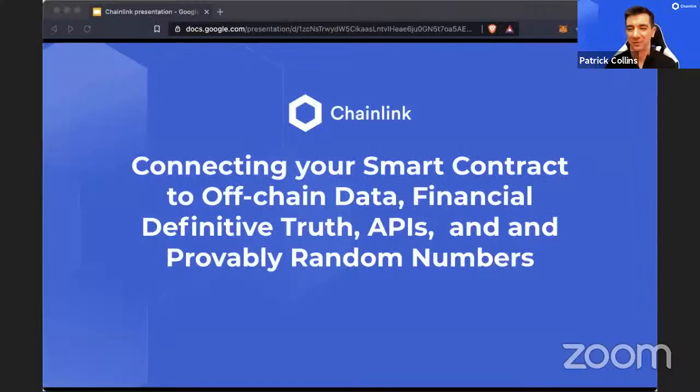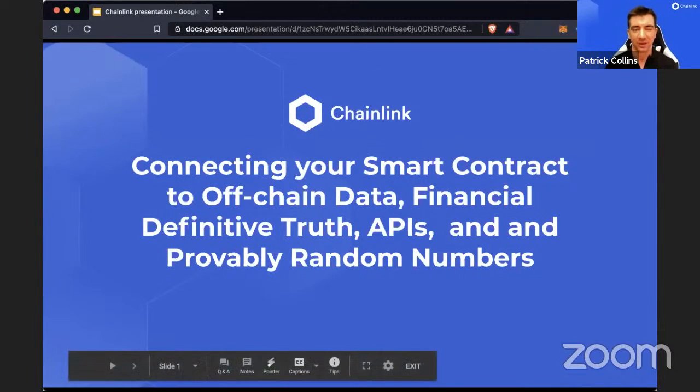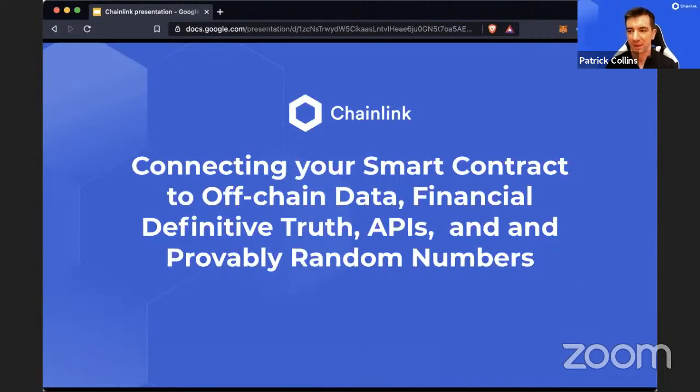All right, I'm going to tell you something that is going to blow your mind. Check out Brownie, because it is a Python smart contract development framework. If you're thinking Truffle and Hardhat are crazy, check out Brownie. I absolutely love Brownie.